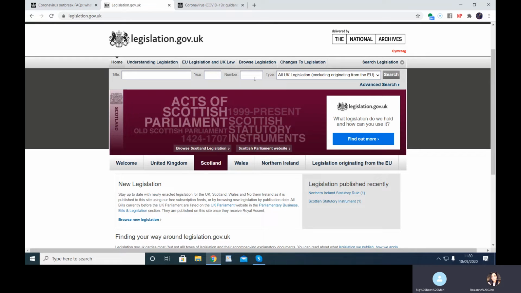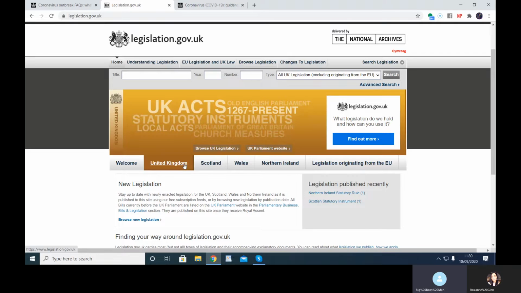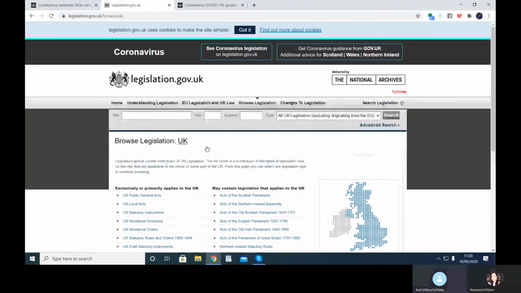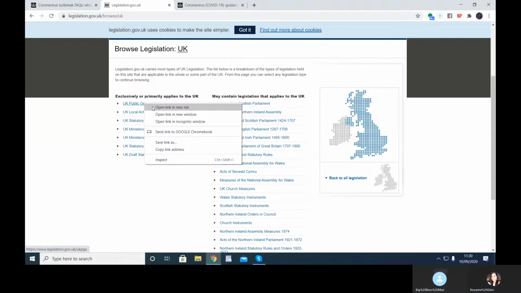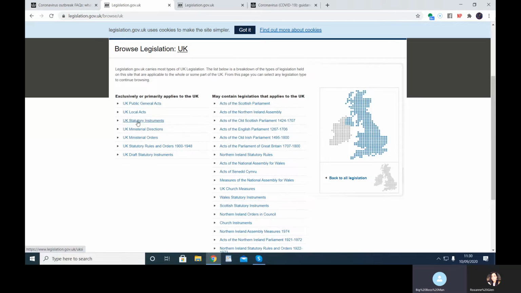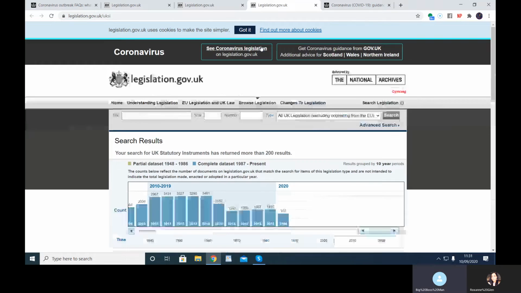Cool. Let's click on United Kingdom. For some reason, that's not the page I was expecting. Right, there we go. Browse UK legislation. So we've got a choice here, right? We've got UK Public General Acts, Local Acts, Statutory Instruments, and other things there. The two we're going to look at are the UK Public General Acts, open that one in a new tab, and the Statutory Instruments, open that in a new tab too. Cool. Let's go to the first one.